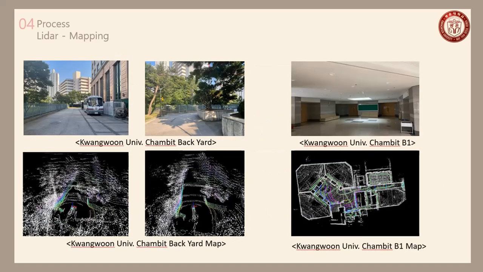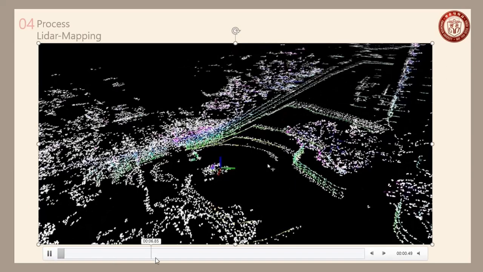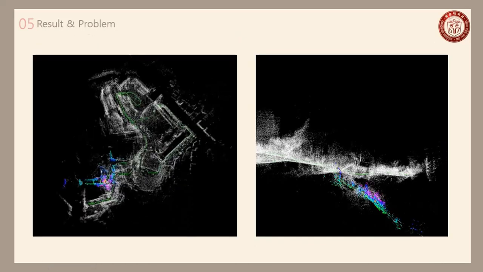Our team took pictures of the back and basement of Chanbit Hall. This is the result of mapping by carrying the sensor directly. Overall, our team went around the school to collect the map data. And finally, the picture on the left is our result.